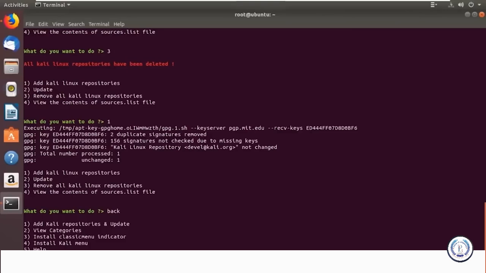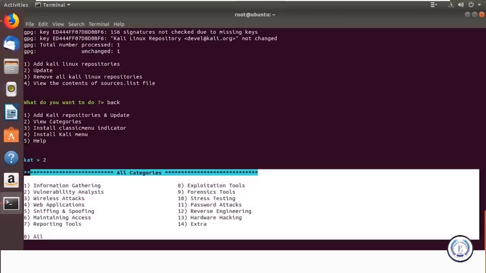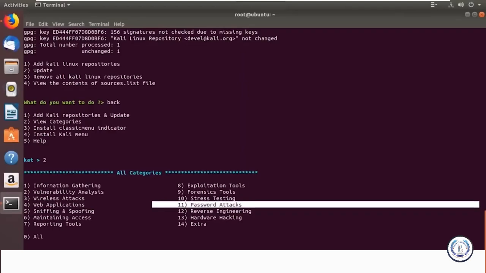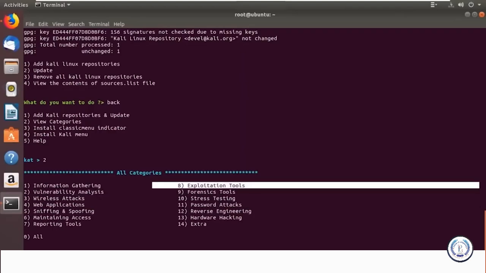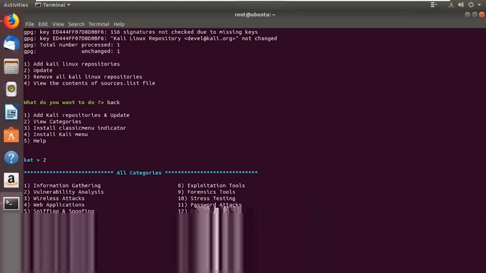Now let's say I want to view categories and install one tool of it. As you can see, there are a huge number of categories here. So I have web application penetration tools here. I have password attacks. I have exploitation tools. Well, if you are interested, there's an introduction video of what is Kali Linux by Edureka in the cybersecurity playlist. So go ahead and take a look at that. We have explained about 5 to 6 popular tools in Kali Linux. Anyway, getting back to today's session, let me just say 4.